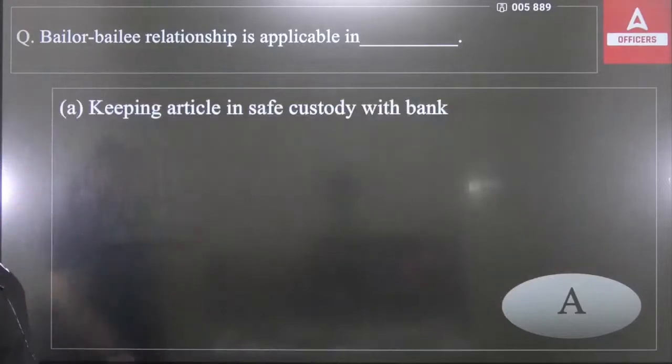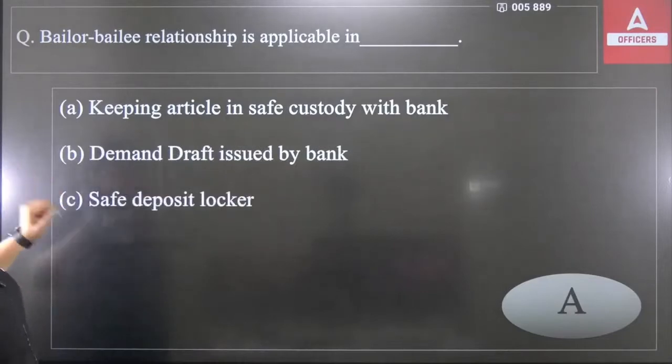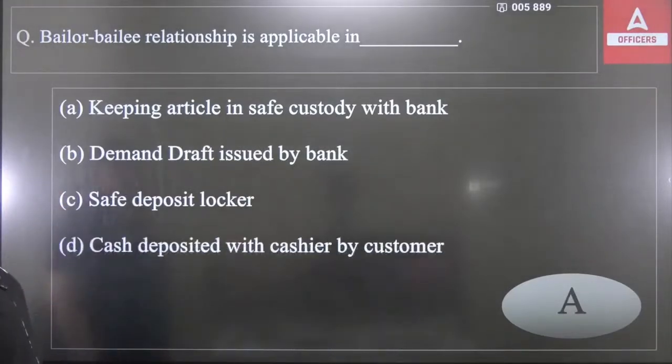The options: first, keeping articles in safe custody with the bank. Second, demand draft issued by the bank. Third, safe deposit locker, and the fourth is talking about cash deposited with the cashier by the customer.